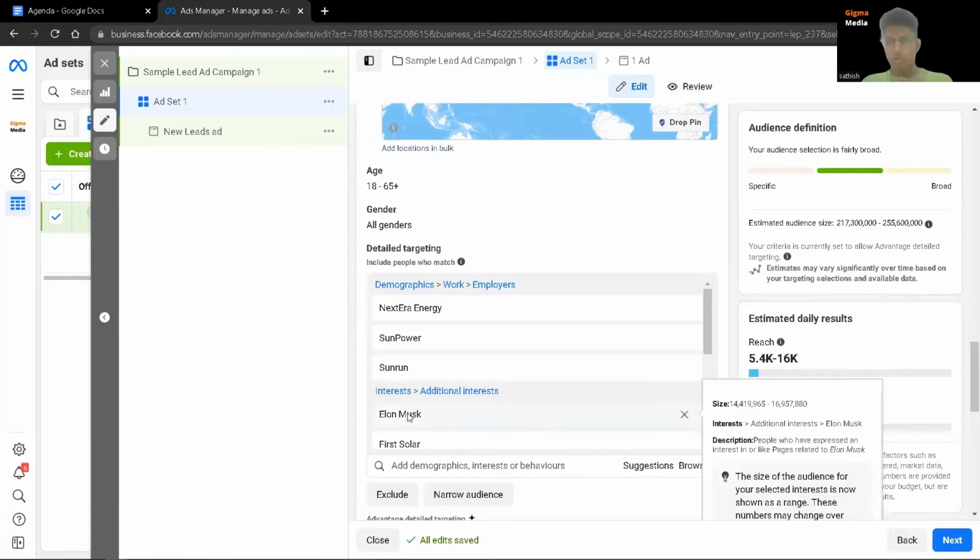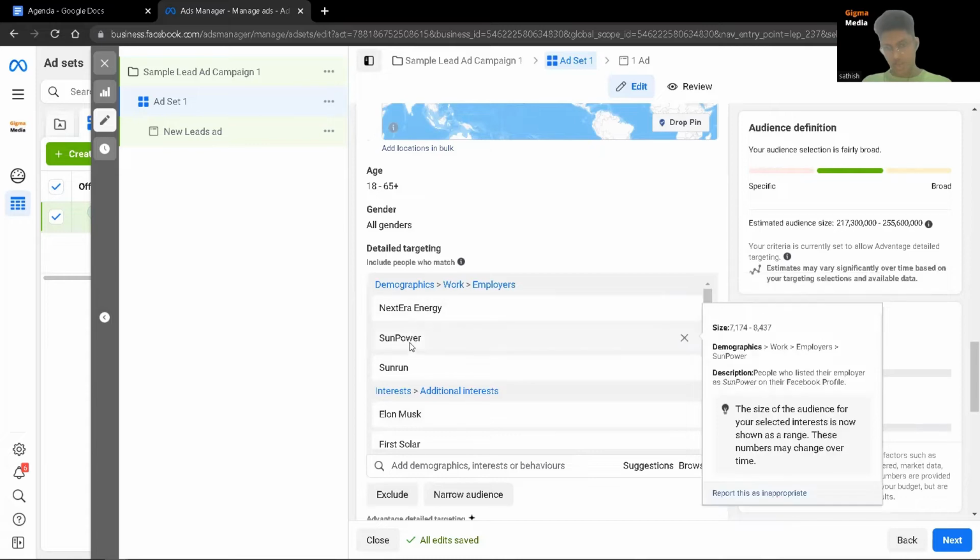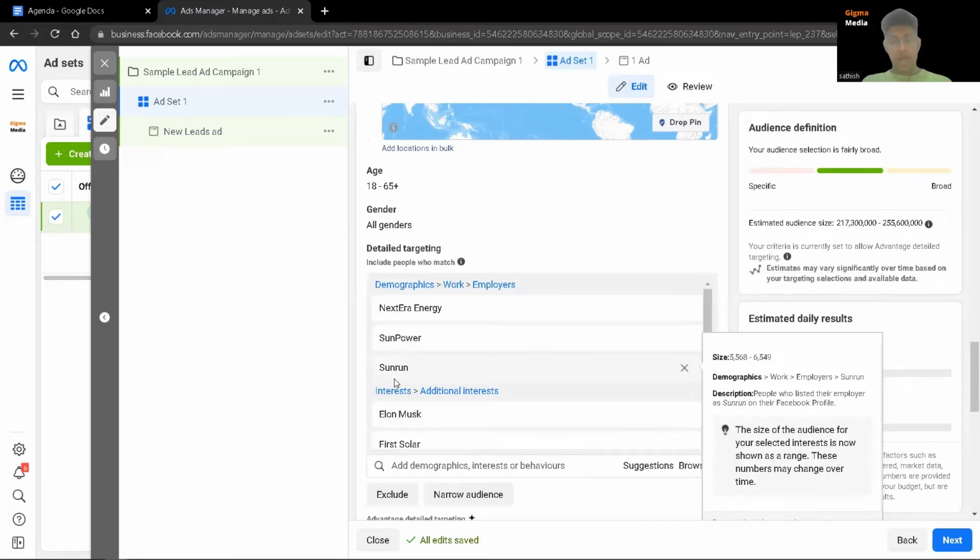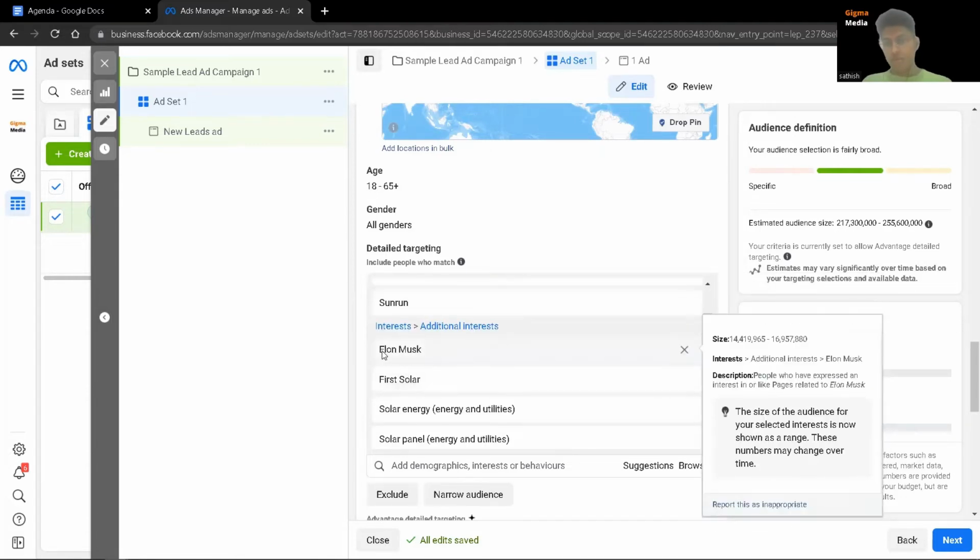So how do you go about doing this is basically to find out a list of companies in the solar niche, maybe even your company name, and just put it here. Okay, Next Era Energy, SunPower, these are examples of solar companies. Now, why I put Elon Musk is because this is a celebrity that's in the solar niche. So he has his own solar company. So you can also target based on the celebrities.